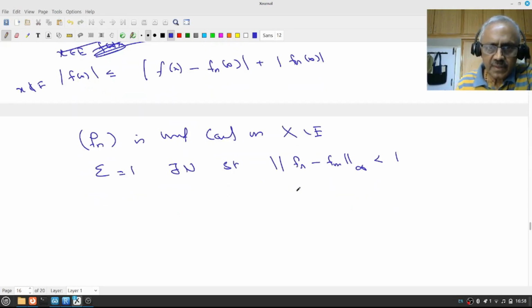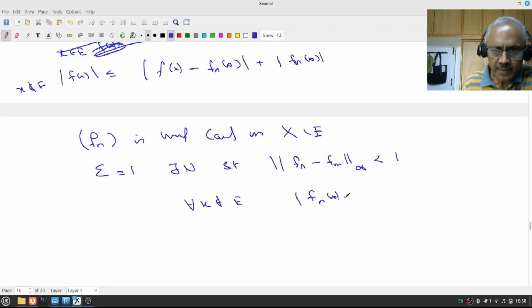We had already seen this means for all x not in E, |f_n(x) minus f_m(x)| is less than 1.